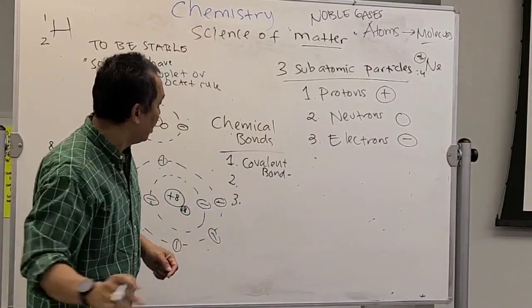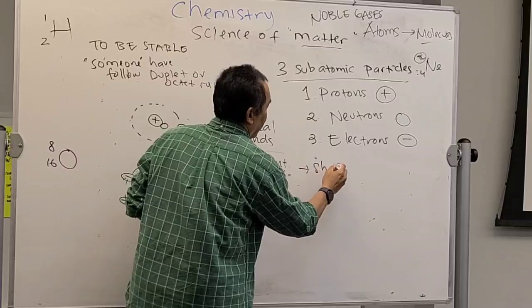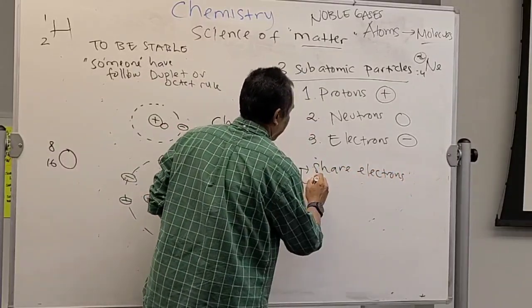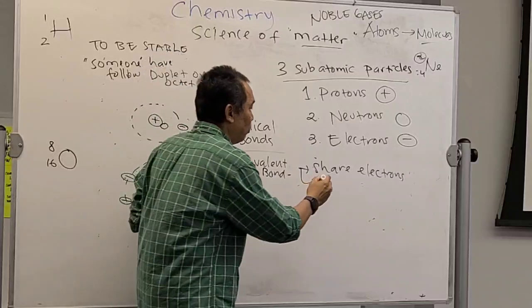Okay, covalent bond, sharing electrons. Because they share electrons, it's going to be very strong.